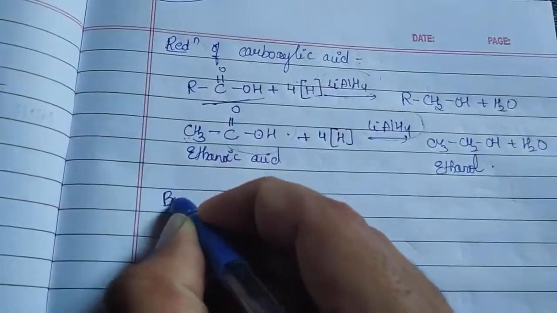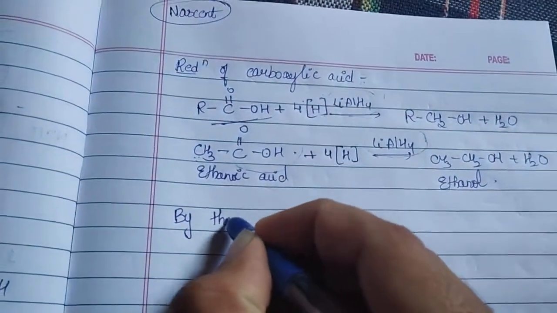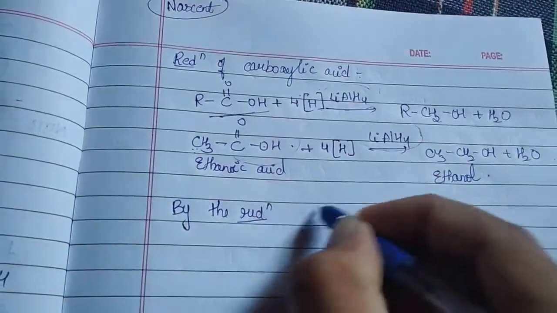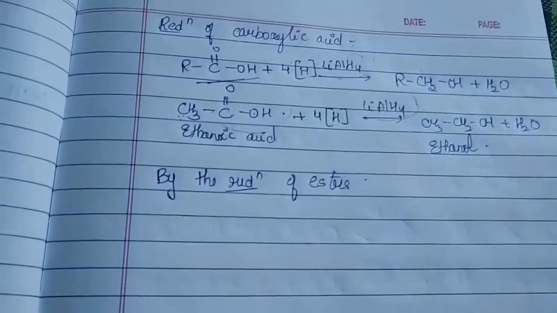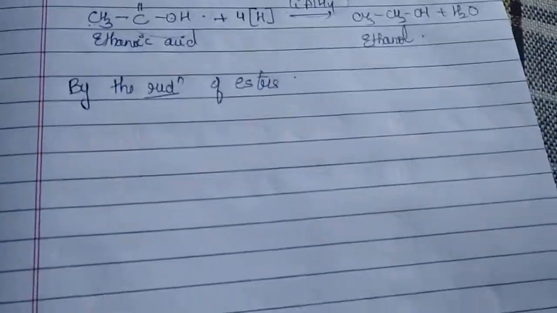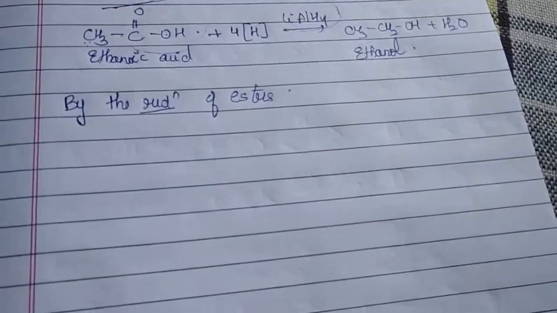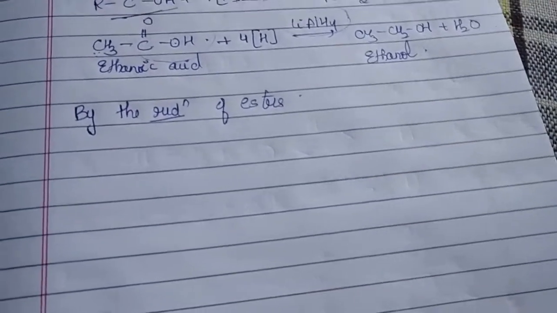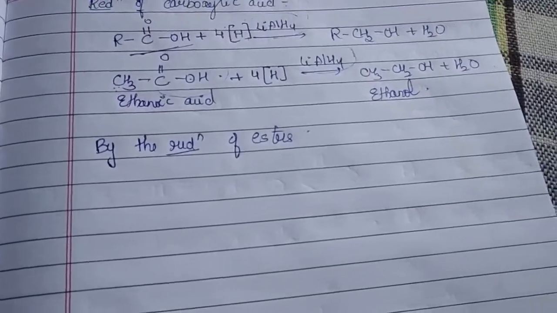Now let us go with another carbonyl compound, that is esters. How can we convert esters to alcohols? That is also by the reduction of esters. Remember, compared to the acid, esters are somewhat easier to convert to alcohols. How will we do it?